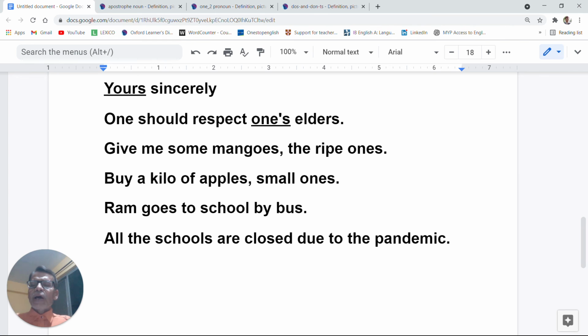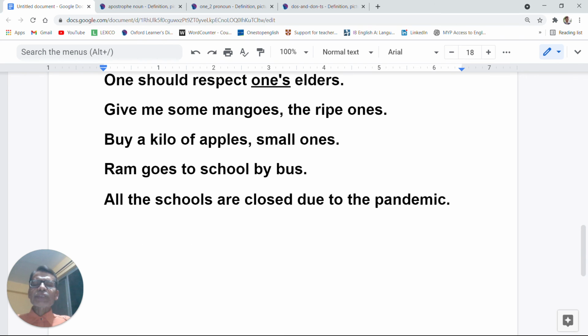But here, give me some mangoes, the ripe ones. So here apostrophe should not come because this ones is simply the plural of one. Buy a kilo of apples, small ones or the smaller ones. No apostrophe is required.